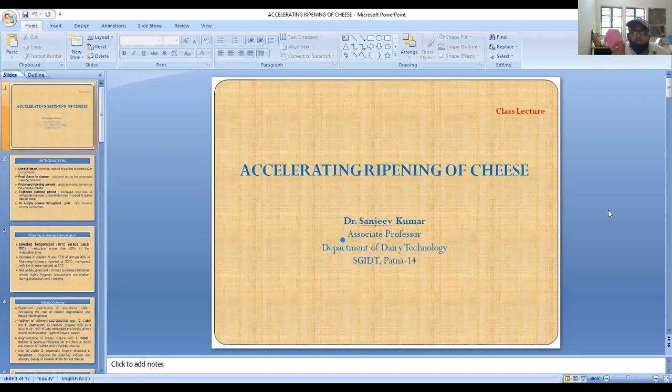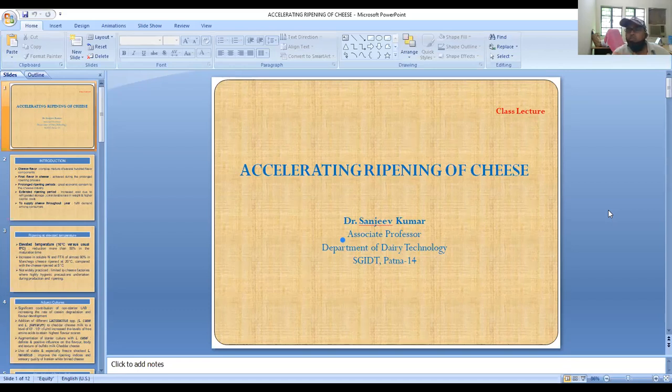When we give treatment to the cheese curds, number one is that we can add a starter culture along with starter adjuncts. We have already discussed how starter adjuncts are helpful in enhancing the flavor as well as the body and texture of the cheese.